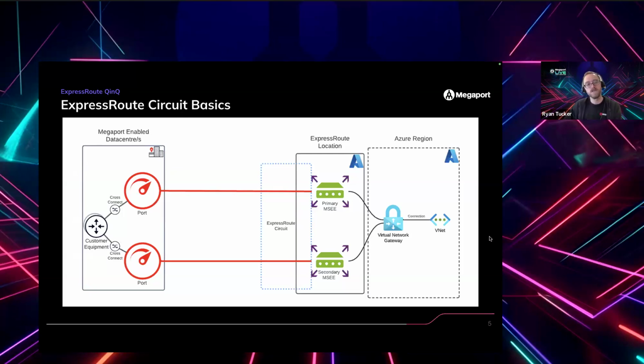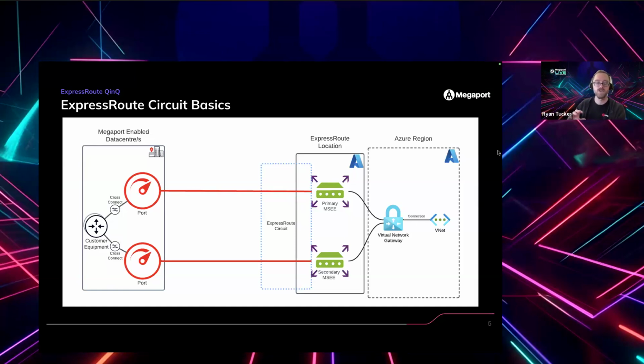So basically what that looks like is this is a very, very typical but simple deployment where the customer has some resources in a data center. So they order some ports from Megaport to plug into Megaport's network. And then over those ports, they provision VXCs, or virtual cross connects, into Azure. So this is really a very straightforward configuration of Megaport delivering an ExpressRoute circuit to a customer's data center. The bit that we're going to really look at this week is in the middle here, just on the right-hand side.